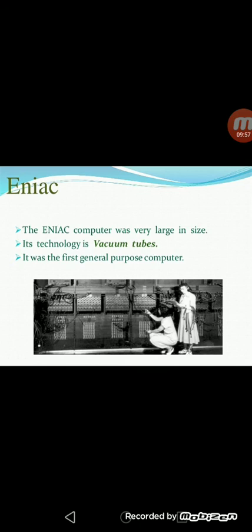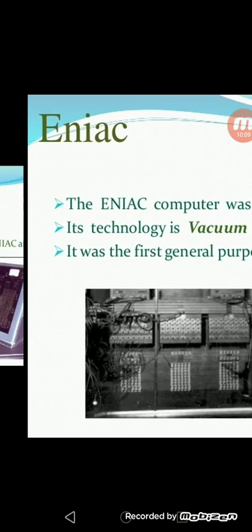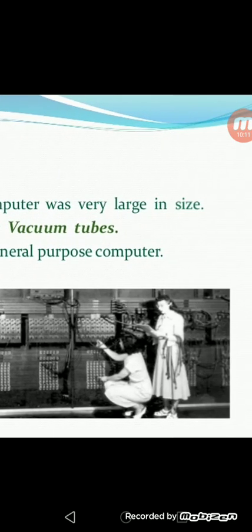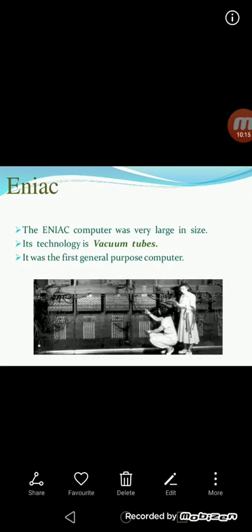The next is the ENIAC. ENIAC is a very large computer using the technology of vacuum tubes. See this, this is the first computer. It occupied the whole room. It was the first general purpose computer.